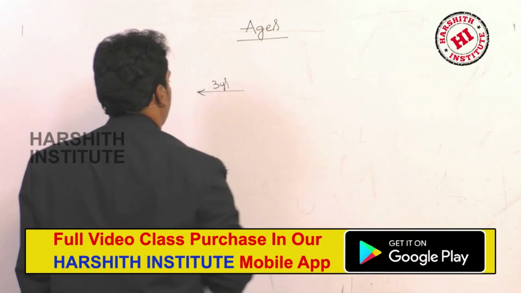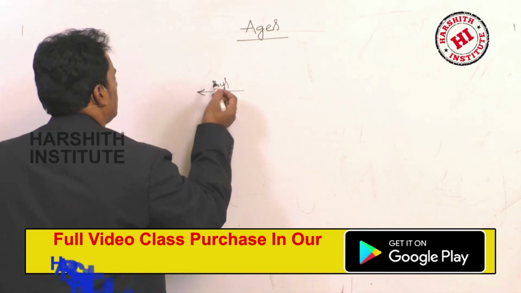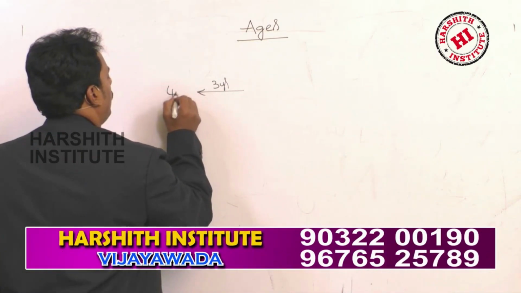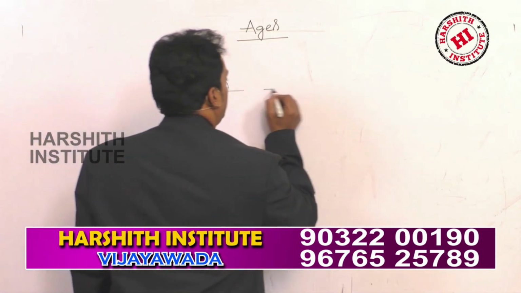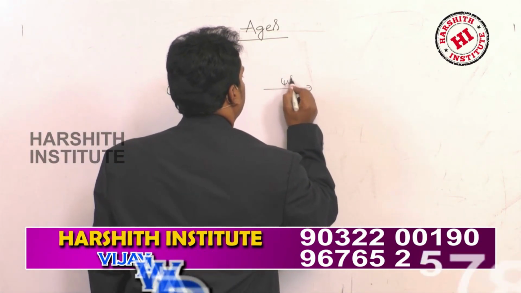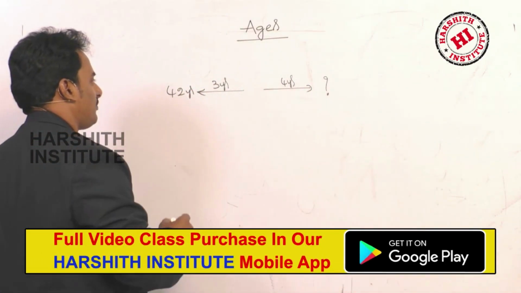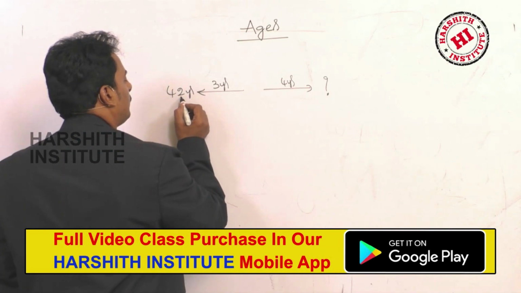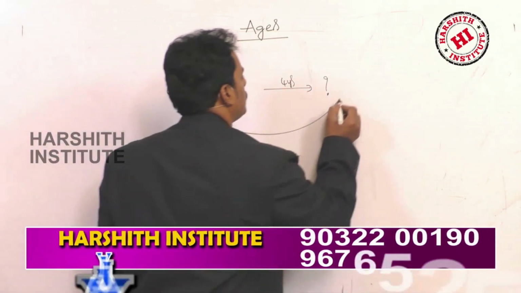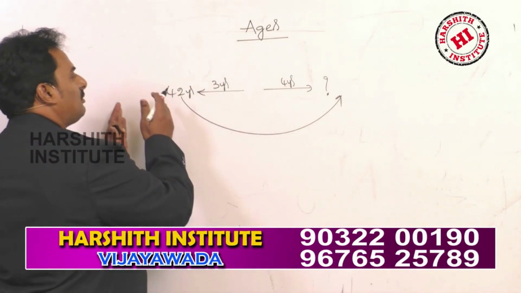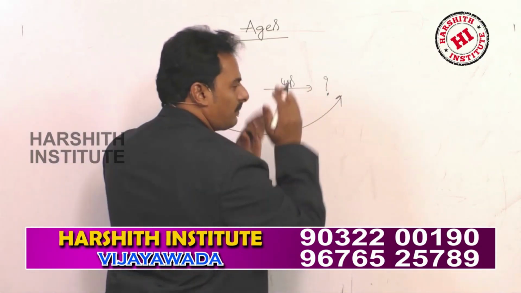3 years ago, the age of a man was 42 years. From here, after 4 years, what will be his age? So if you move from ago to future, you have to add all these terms: 42 plus 3 plus 4.